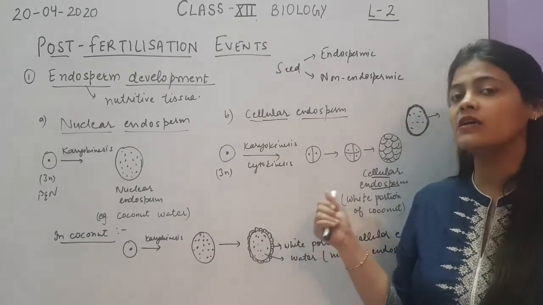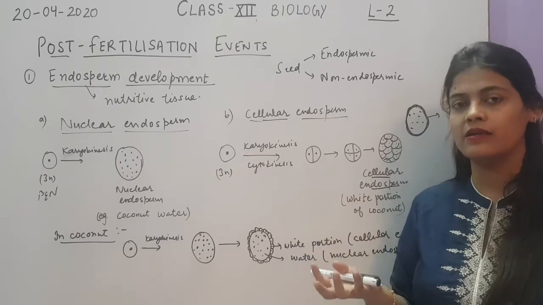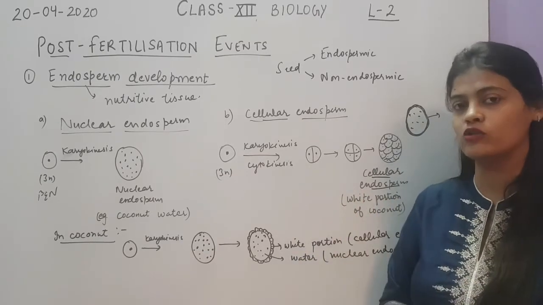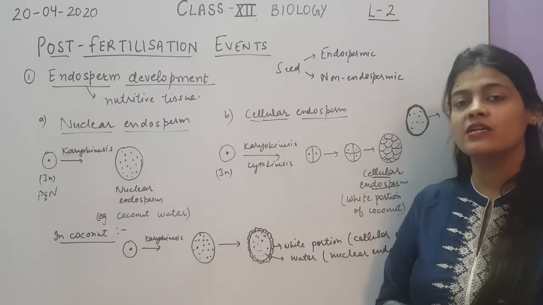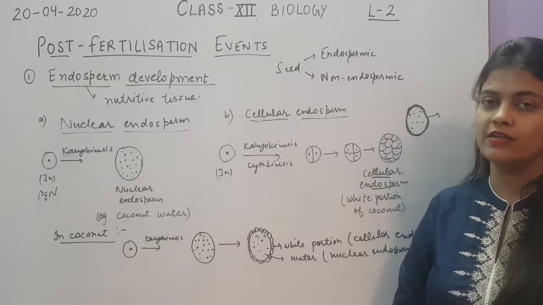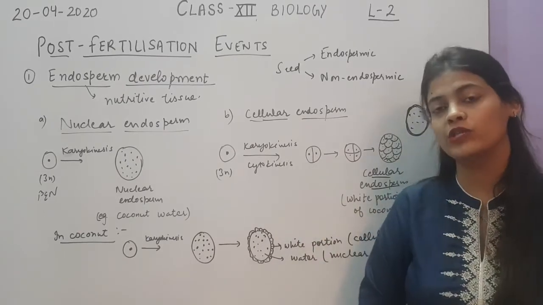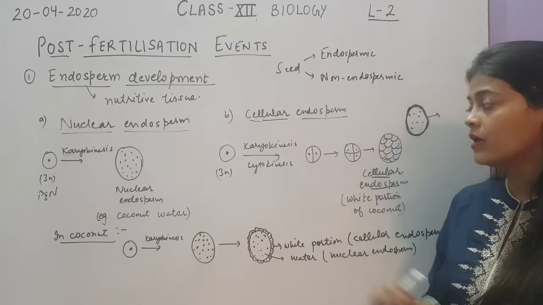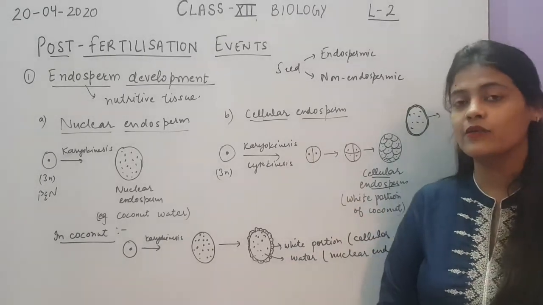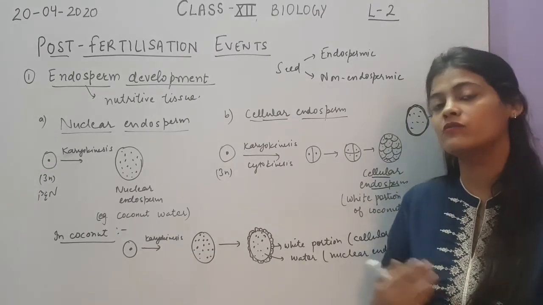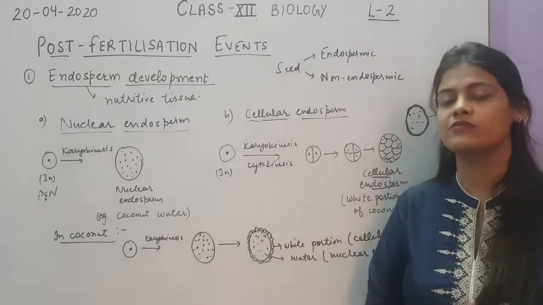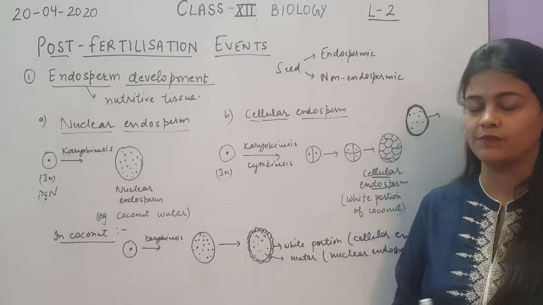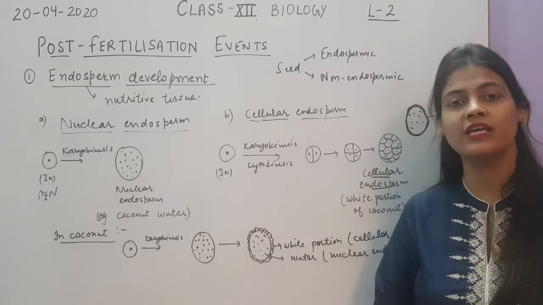And during endosperm development, the nucellar tissue surrounding the endosperm or the embryo sac generally undergoes degeneration. So when the endosperm develops, at that time the nucellus tissue completely degenerates. Okay, as we have already discussed, the nucellus is generally for the development of these following structures which will take place after fertilization, in the form of post-fertilization events.